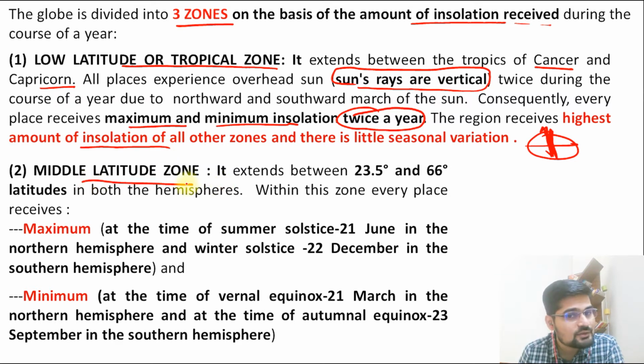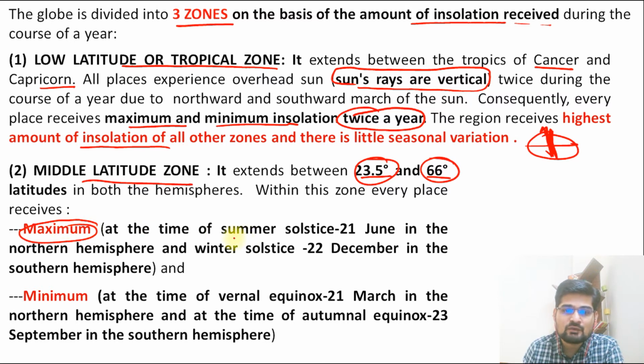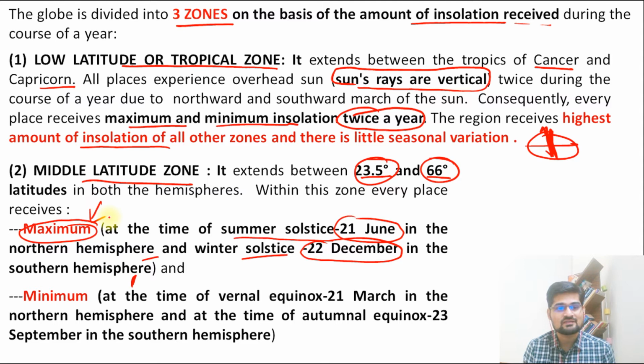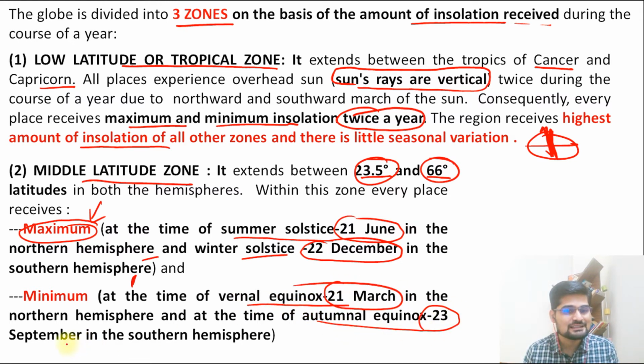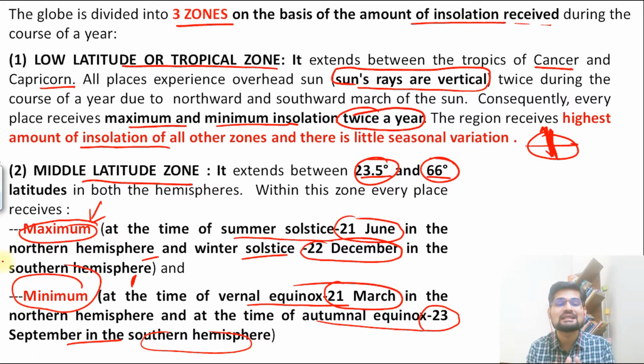Then we have the mid-latitude zone, which is from the tropics to the extension to the 66-degree latitude. So 23.5 to 66, and here the maximum is at the time of summer solstice, that is 21st June in the northern hemisphere, and winter solstice, that is 22nd December in the southern hemisphere. That is the maximum insolation received in this mid-latitude zone. And when is the minimum? Obviously it is on the equinoxes. So vernal equinox, that is 21st March, and autumn equinox, that is 23rd September in the southern hemisphere. So this is when the minimum insolation is received in the middle latitude zone.